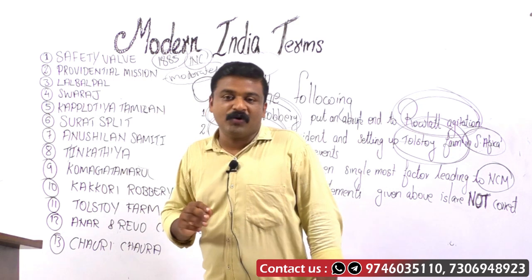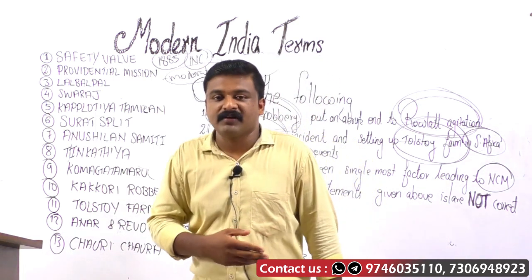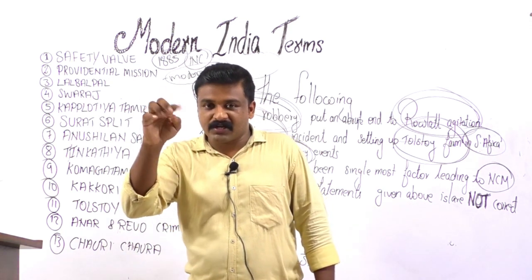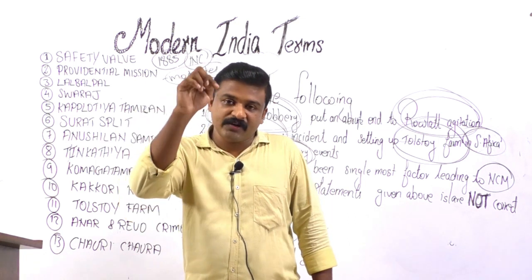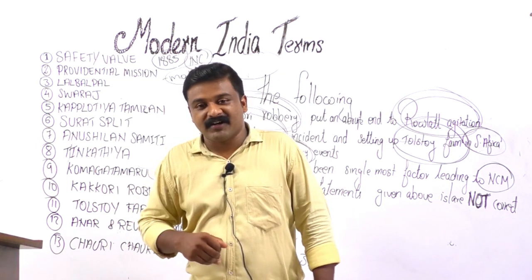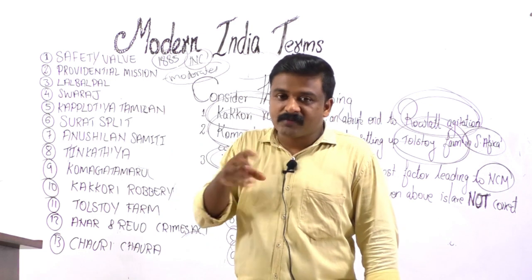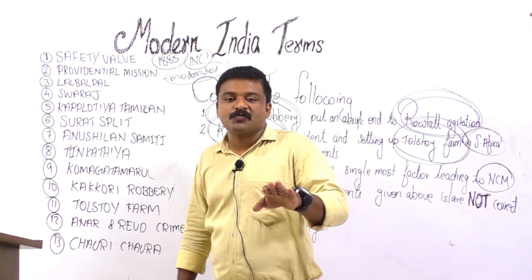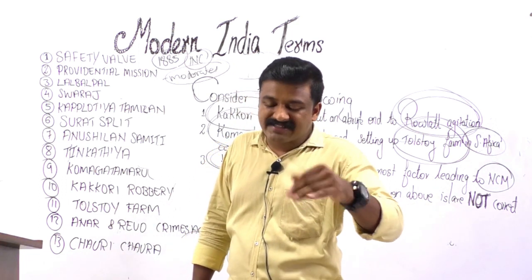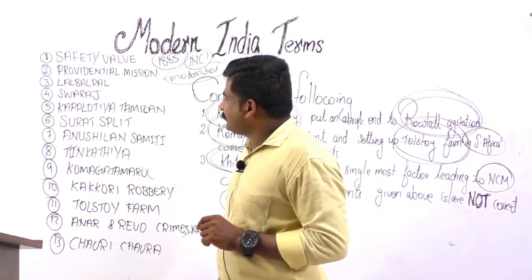Lal Bal Pal combo, that is, the extremist leaders. They are the three leaders of extremism in India. Lal means Lala Lajpat Rai, Punjab Kesari, the Punjab Lion, leader of the extremist movement in Punjab. In Maharashtra it was Bal Gangadhar Tilak, and in Bengal it was Bipin Chandra Pal. They had no faith in the moderates' PPPP method, the prayer, petition, protest method, which was rejected by the extremists. They believed in passive resistance and non-cooperation.